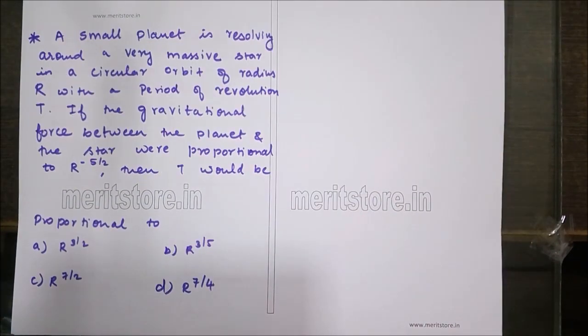A small planet is revolving around a very massive star in a circular orbit of radius r with a period of revolution T. The gravitational force between the planet and the star were proportional to r raised to minus 5 by 2. Then the time period T would be proportional to, the options given are r raised to 3 by 2, r raised to 3 by 5, r raised to 7 by 2, and r raised to 7 by 4.